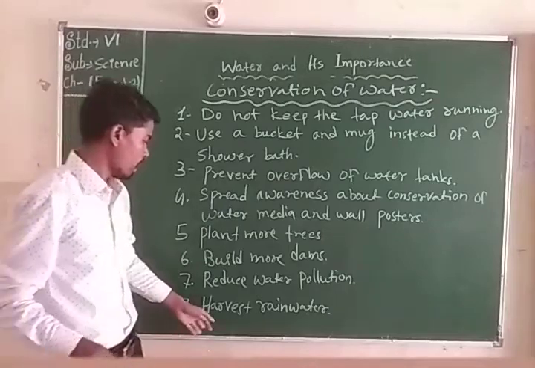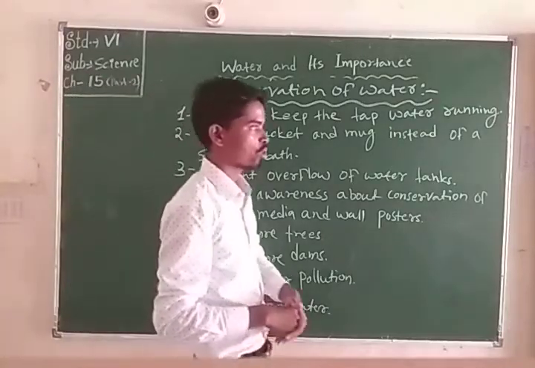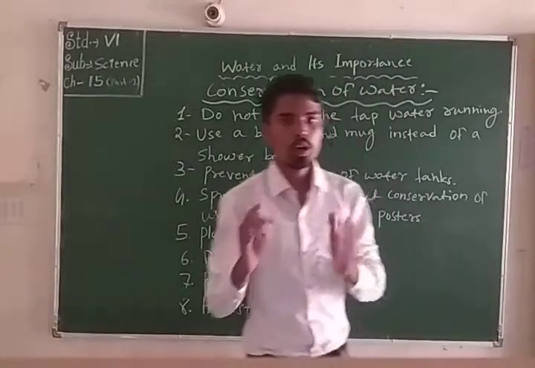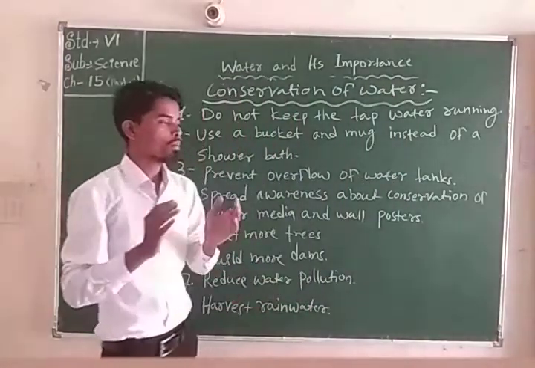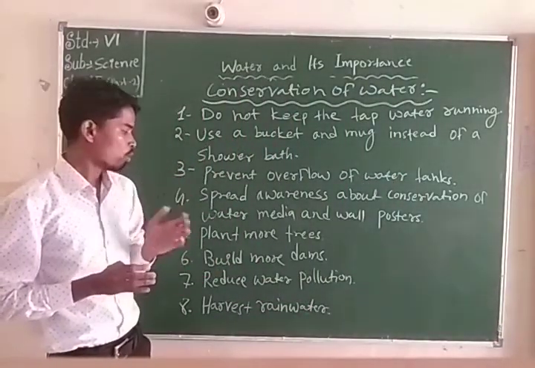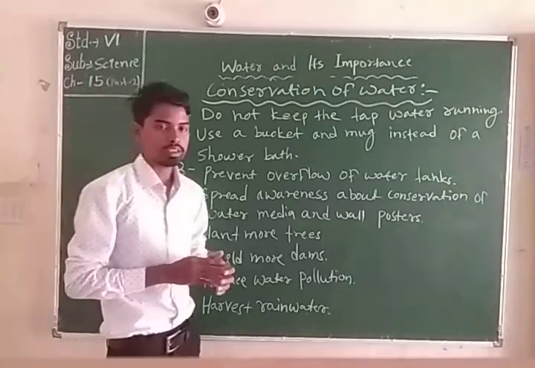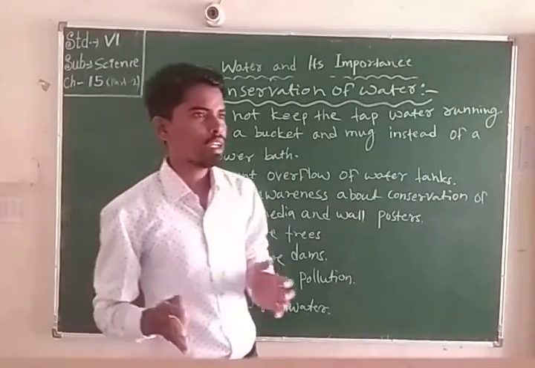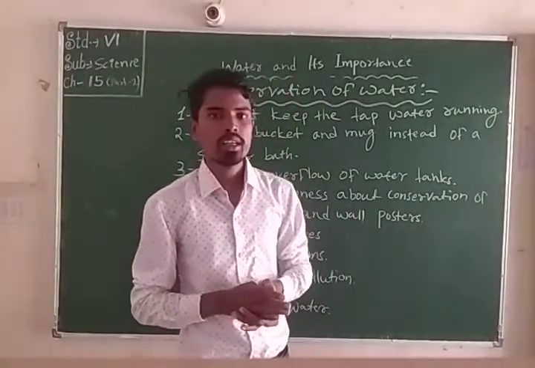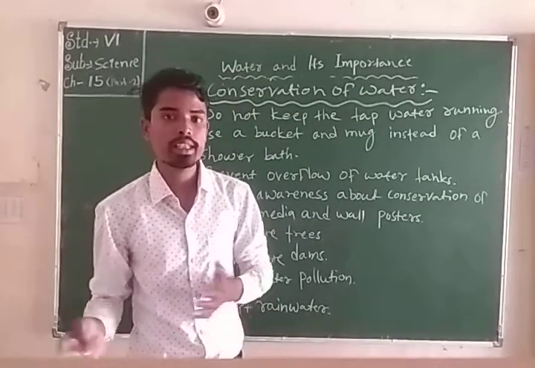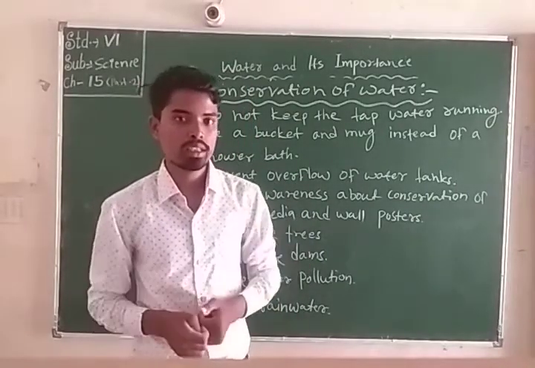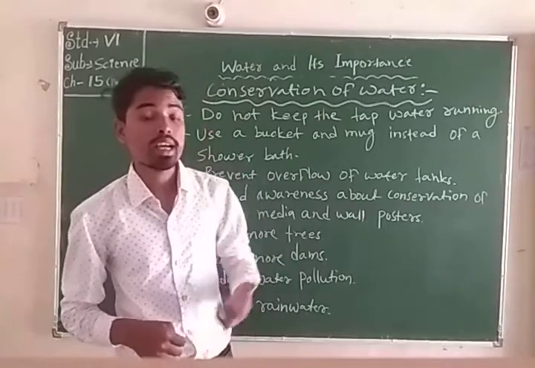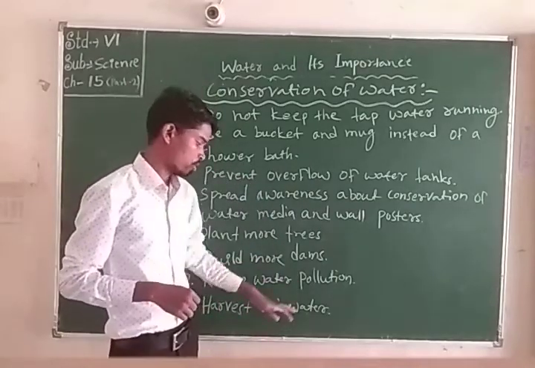And harvest rainwater. Always try to harvest rainwater. Mainly urban areas use different techniques to conserve water. That is rainwater conservation.